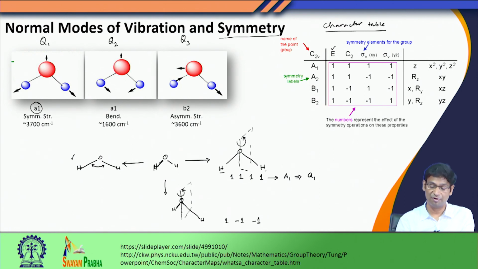Now, finally sigma V yz. Since this is the plane of the molecule, when I make a reflection along the plane, the molecule is planar, so I will not be able to distinguish the result. So, this is +1. Now, I look at 1, -1, -1, 1, and this represents B2. So, this symmetry operation showed B2 character, and we give the identity of B2 to this asymmetric stretching mode. And you would do this as homework for the bending mode.